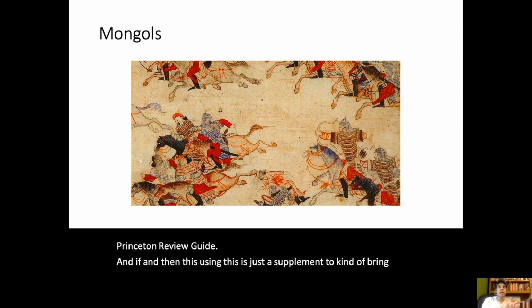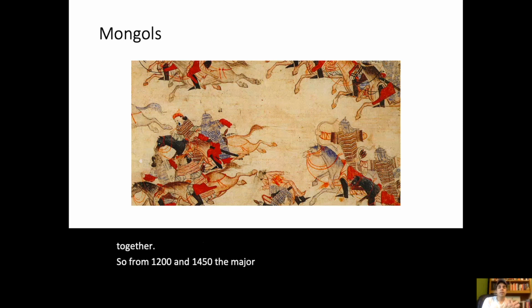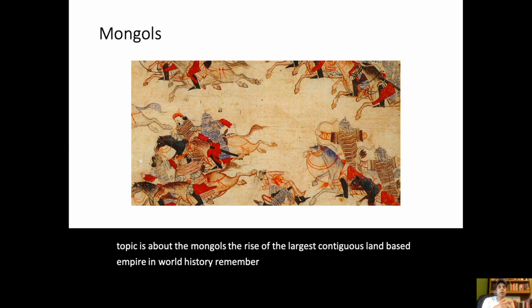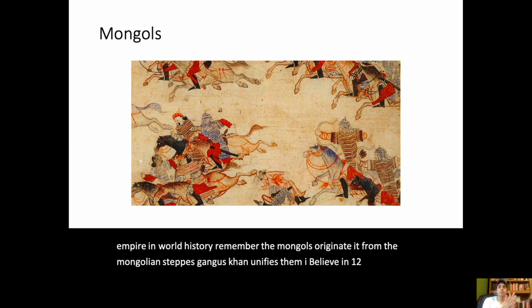So from 1200 to 1450, the major topics are the Mongols. One major topic is about the Mongols, the rise of the largest contiguous land-based empire in world history. Remember, the Mongols originated from the Mongolian steppes. Genghis Khan unifies them, I believe, in 1279.